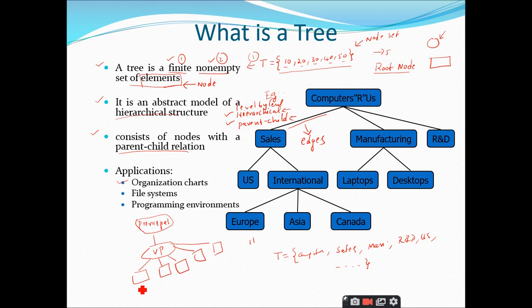Let us take the CSC department. Under each HOD we have 2 categories: the teaching staff and the non-teaching staff. Under teaching staff we have different categories again: professors, associate professors, and assistant professors.